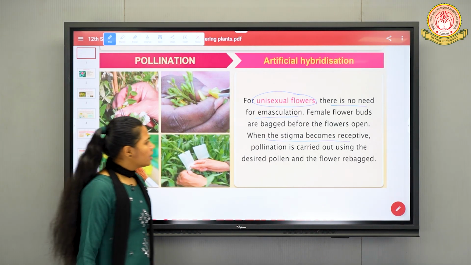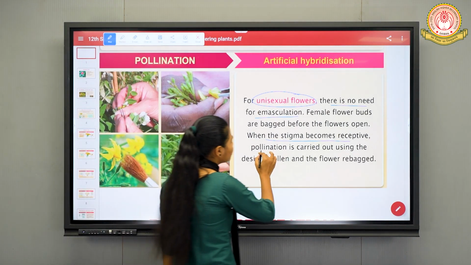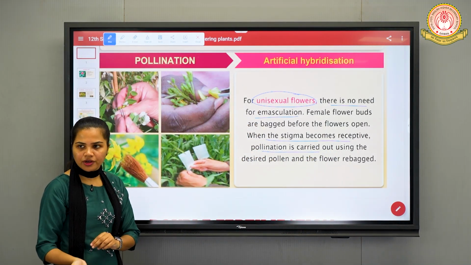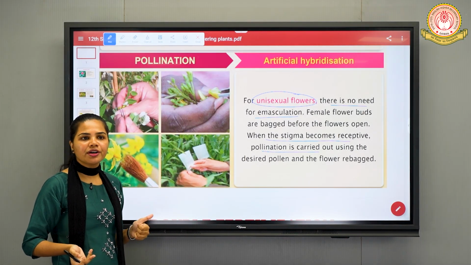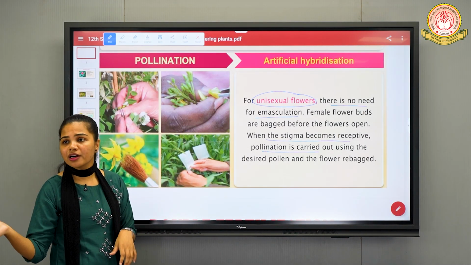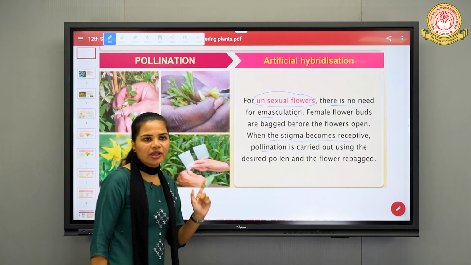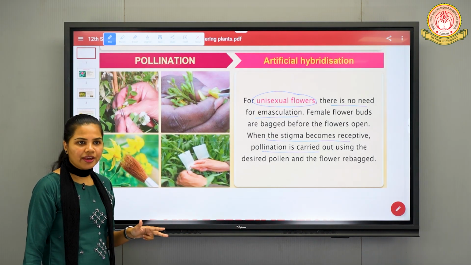Obviously when the stigma becomes receptive, pollination is carried out using the desired type of pollen grains, and the flowers are again rebagged so as to prevent contamination from other undesired pollen grain. Is that clear? All the methods are clear: emasculation, bagging, rebagging.